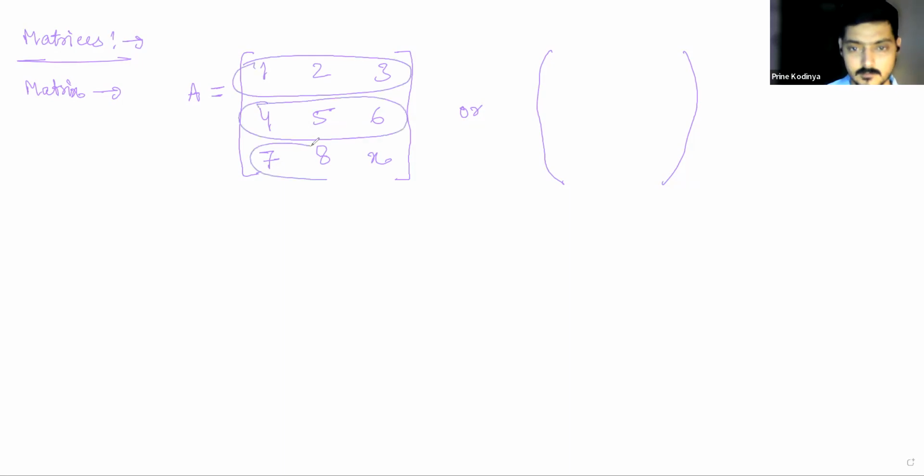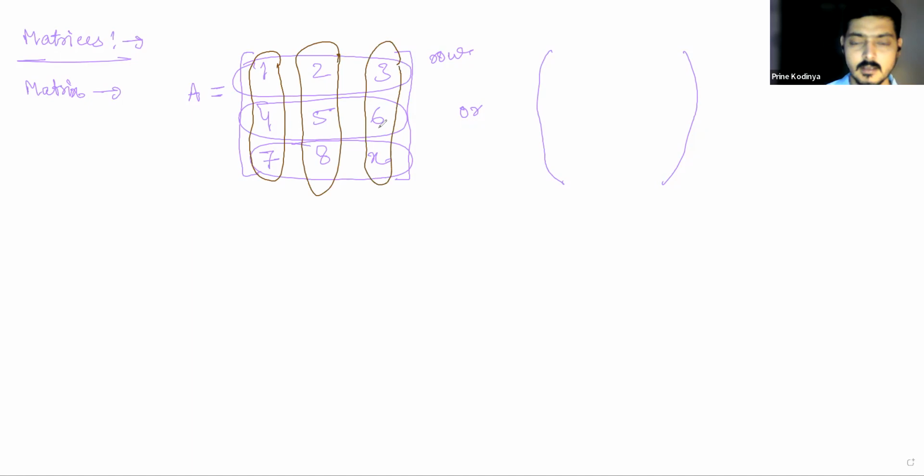These are horizontal, right? So we call them rows. Now, if I take these three, these are vertical lines. We call them columns.